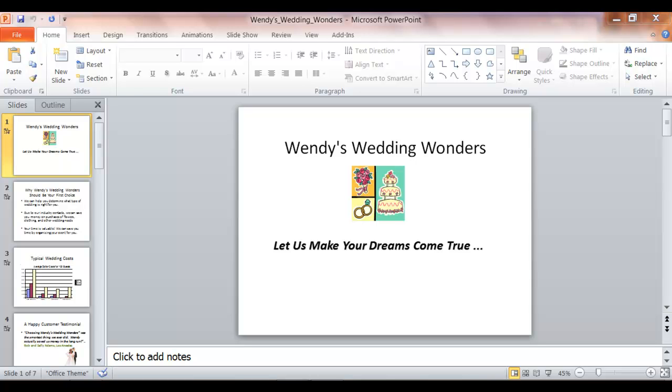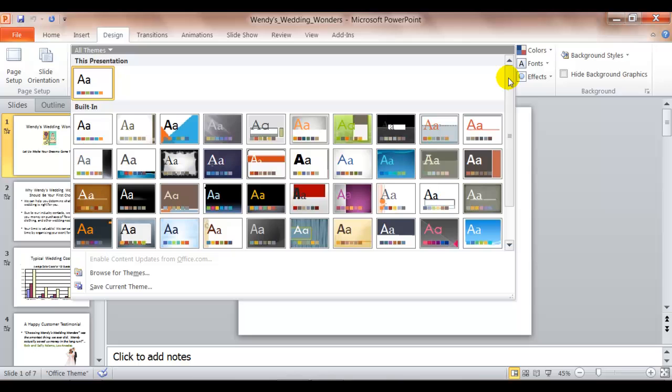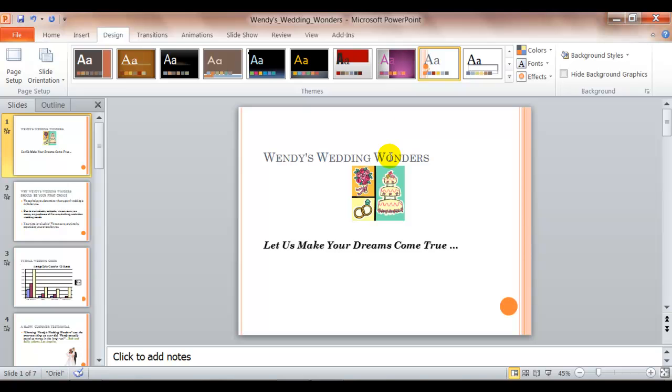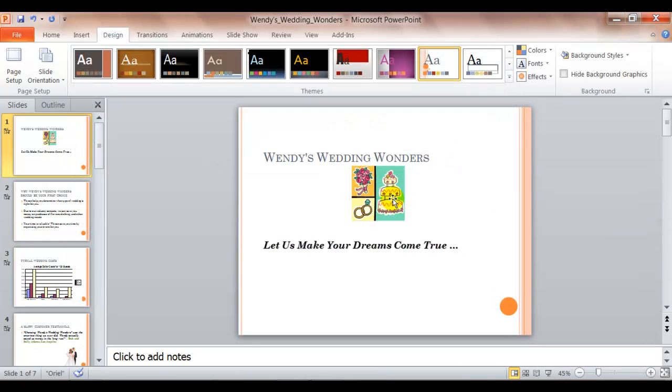open here. Step 2 asks you to apply a different design theme to the presentation. So you will click on the Design tab and you can select any design theme you want. You can be creative, pick something that you think goes with the wedding theme or the way you'd like it to look. So I'm going to select this theme, or maybe I'll go back and take a look and say maybe I want this theme.